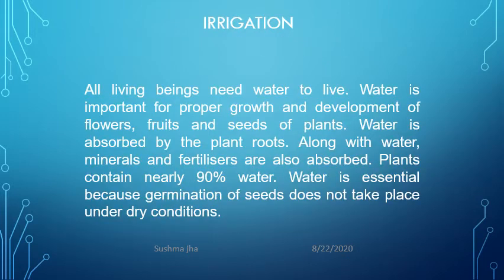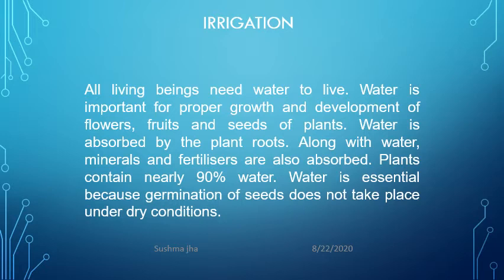Now, the next step of agricultural practice is irrigation. As water is necessary for living beings, water is also very important here. So the watering of the plants is known as irrigation. Water is very important for growth and development of all parts of the plant, that is flower, fruit and seeds.